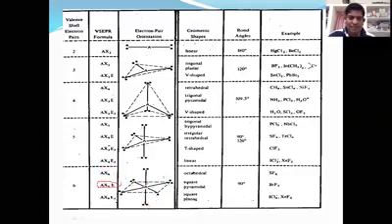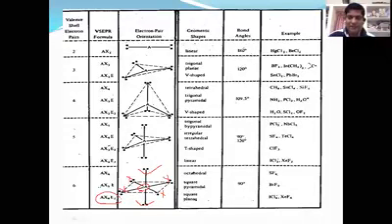AX5E. Here A, X1, X2, X3, X4, X5, and E indicating that lone pair. One lone pair is there. Okay. Next, AX4E2. Now here is A, X4. Here is X1. Here is 2. This is 3. This is 4. And the number of lone pair electrons is 2. AX4E2. There are two lone pairs of electrons, right?